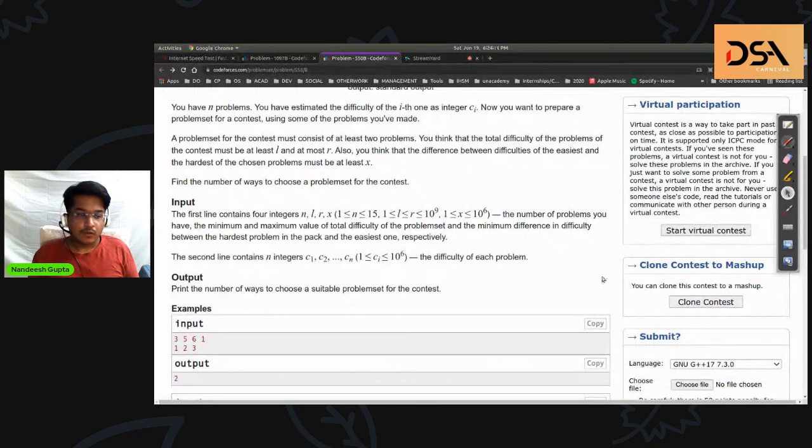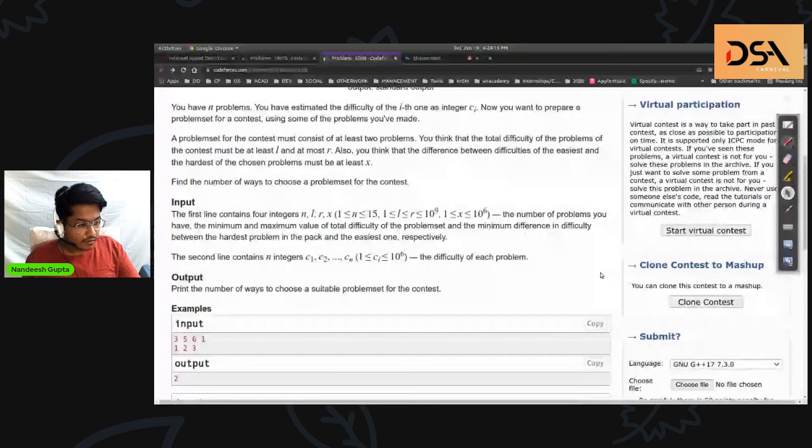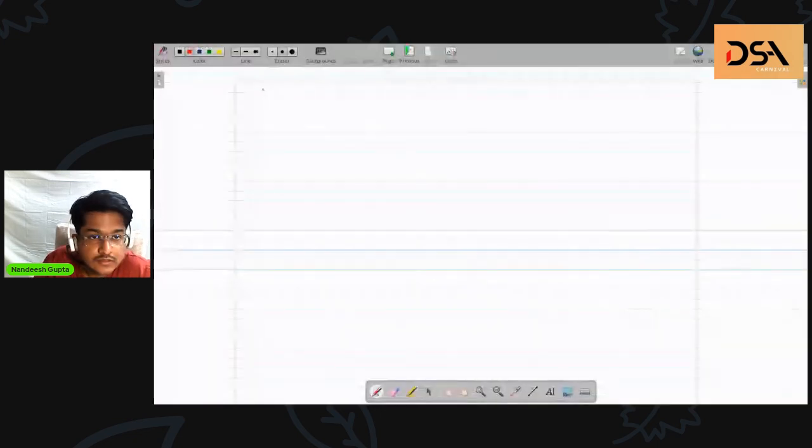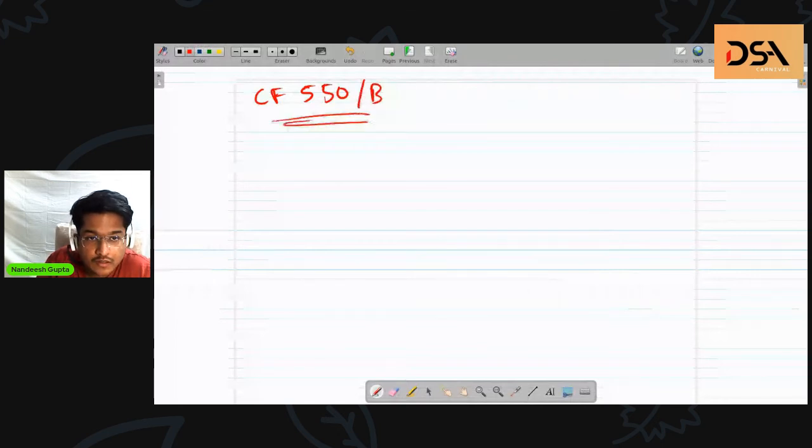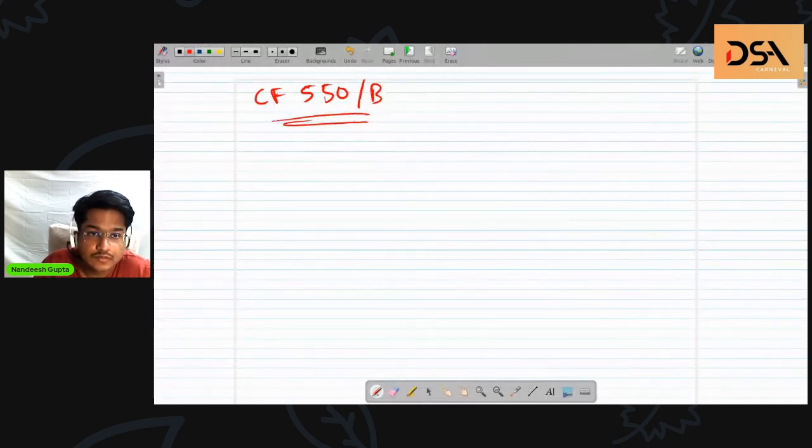Okay, so I think all of you have read the problem. Let me open it as well, just a second. Okay, so I'll start discussing it now. So the problem is Codeforces 550B. Now, you have n problems. You have estimated the difficulty of ith one as an integer ci. You want to prepare a problem set for the contest using some of the problems you have already made.